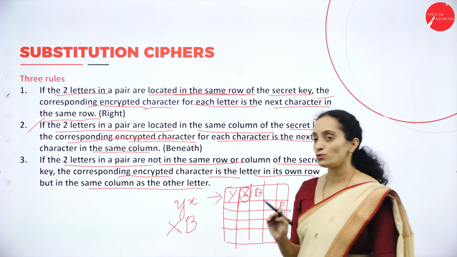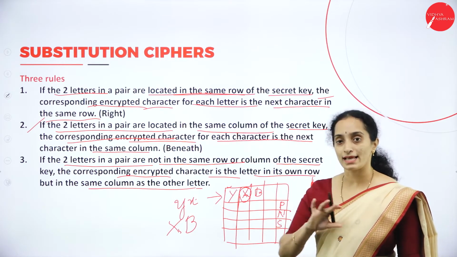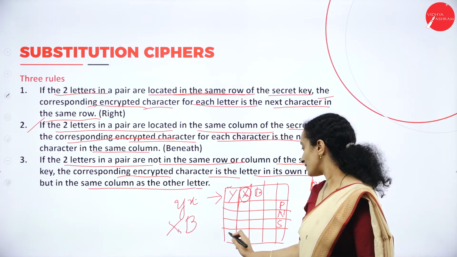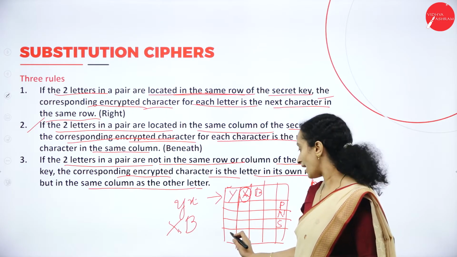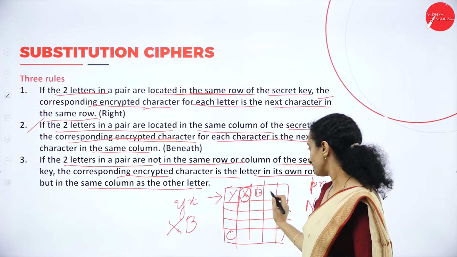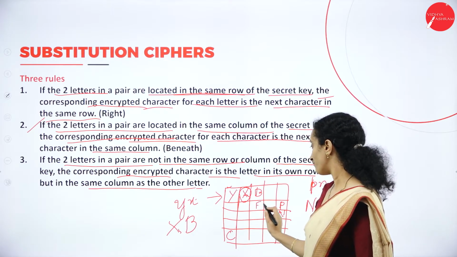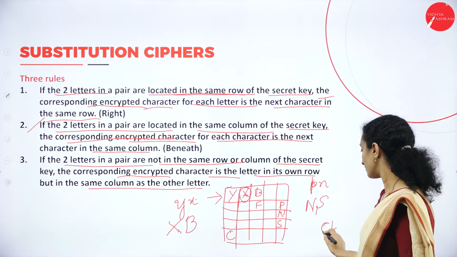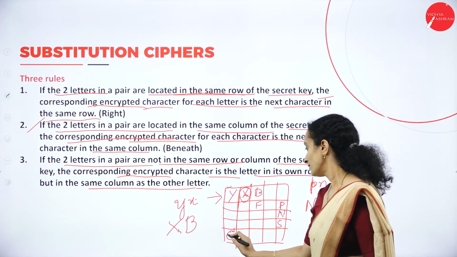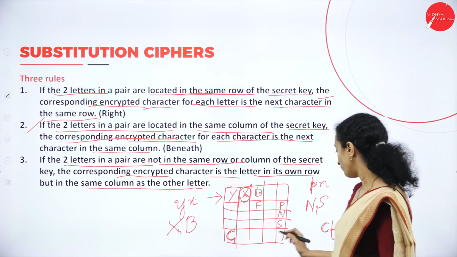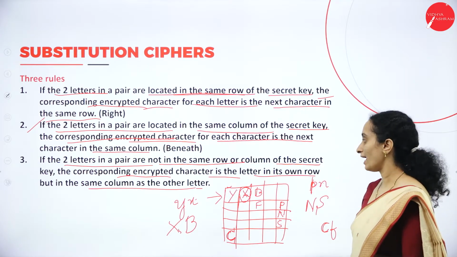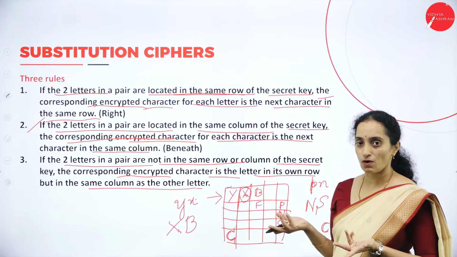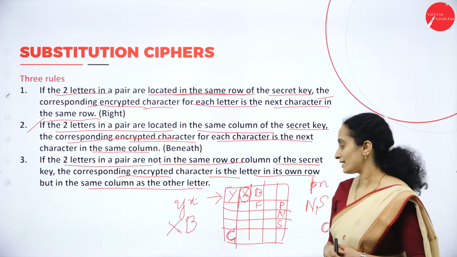Third, if the two letters in a pair are not in the same row and same column, they are scattered somewhere else. Say you have the characters C and F. We have the pair C, F. They are in neither the same row nor the same column. How do you encrypt such characters?